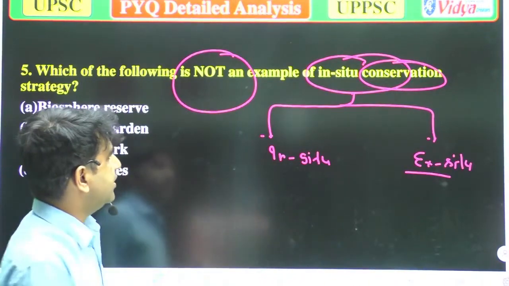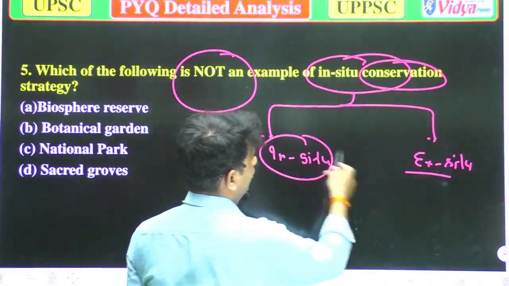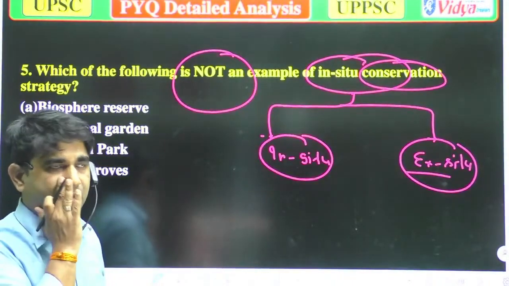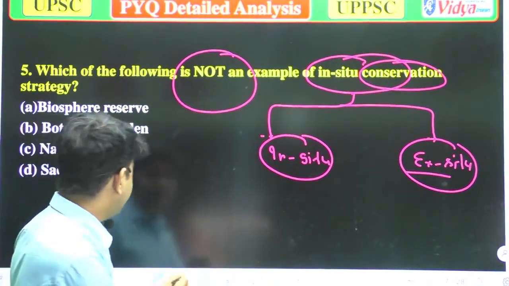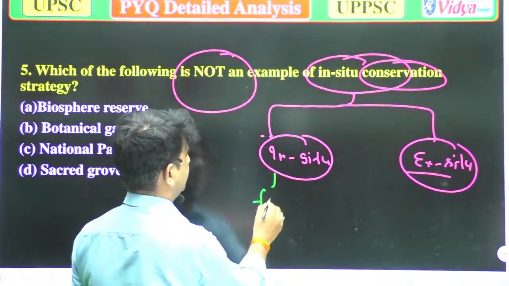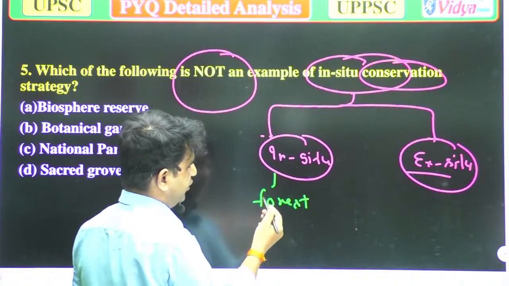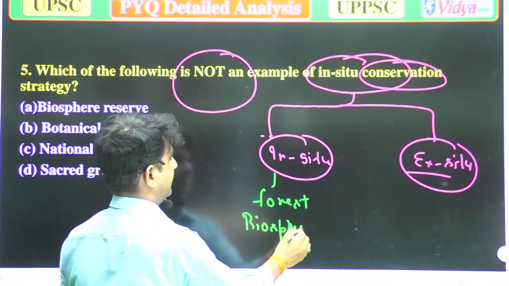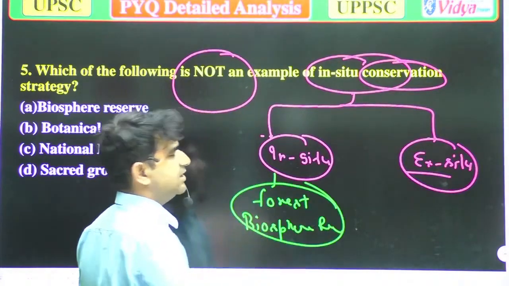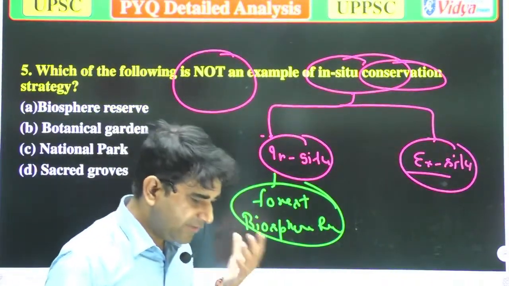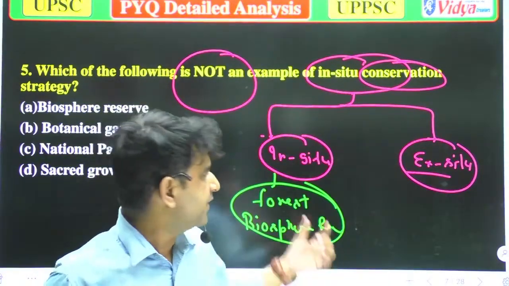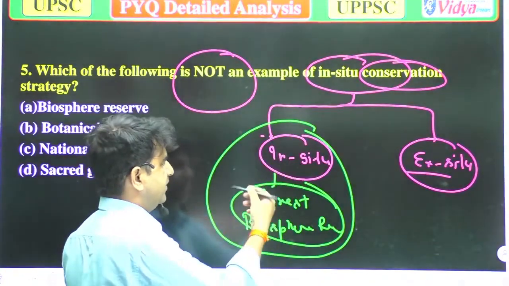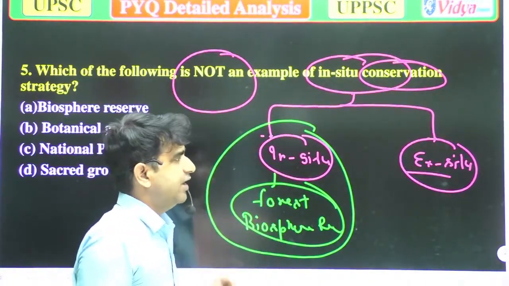So when we talk about in situ, the organisms which are kept in their natural habitat, like forest, you can say biosphere reserves, these are in situ conservation, because the living organisms of that area have been kept in their natural habitat. Whereas when we talk about ex situ,